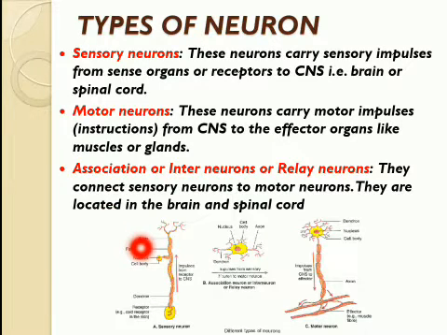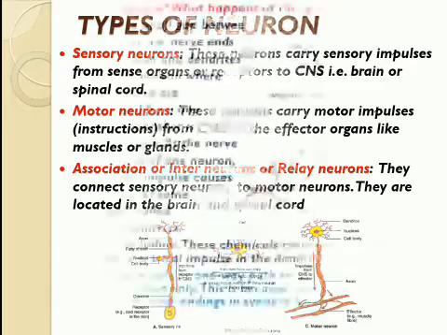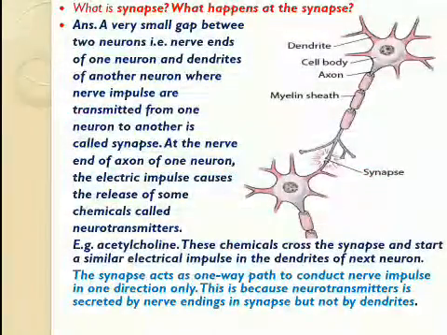You can see this is the diagram which represents the sensory neuron. This is the diagram which represents the structure of motor neuron. This is interneuron, and this diagram indicates the direction. So there are three types of neuron present in the multicellular organisms, including human beings.